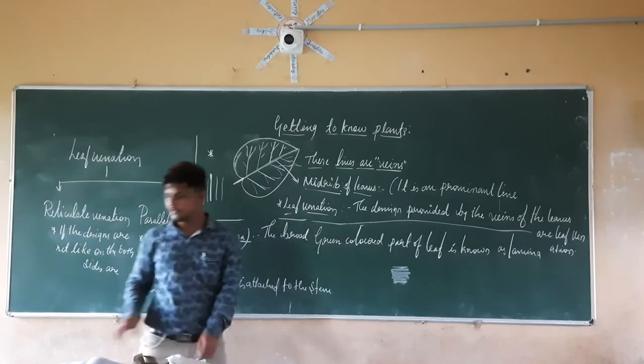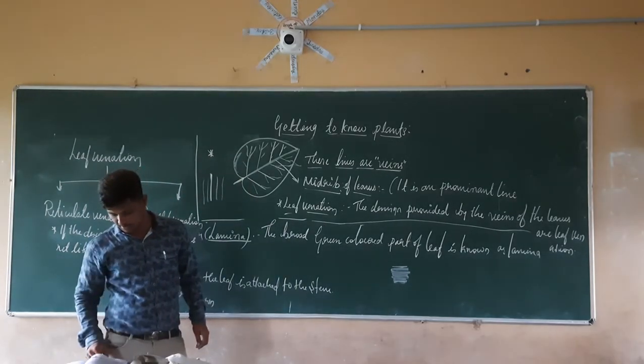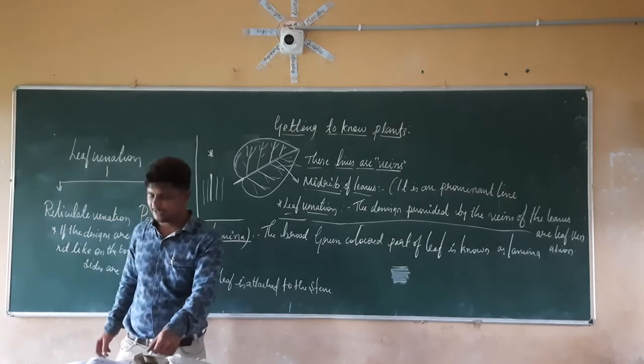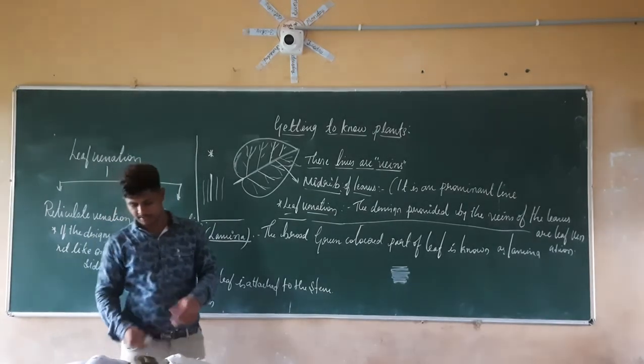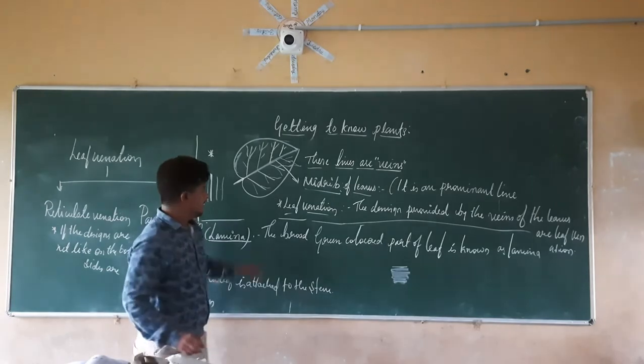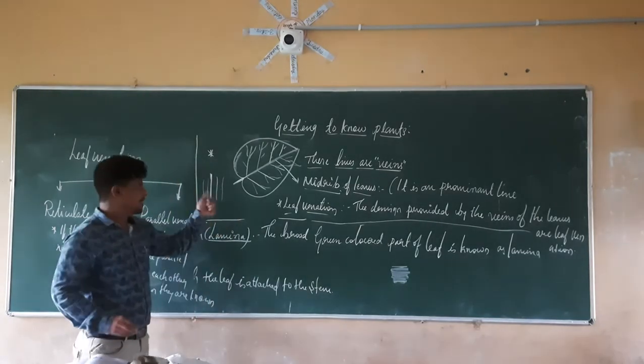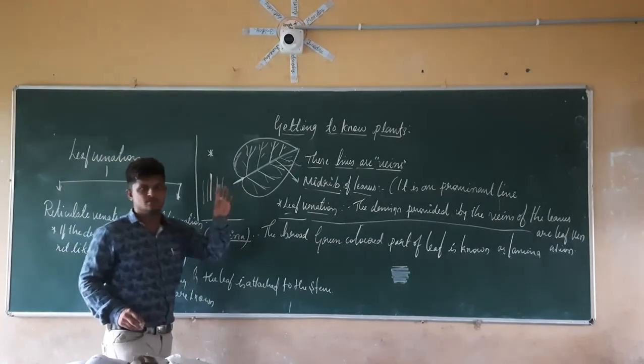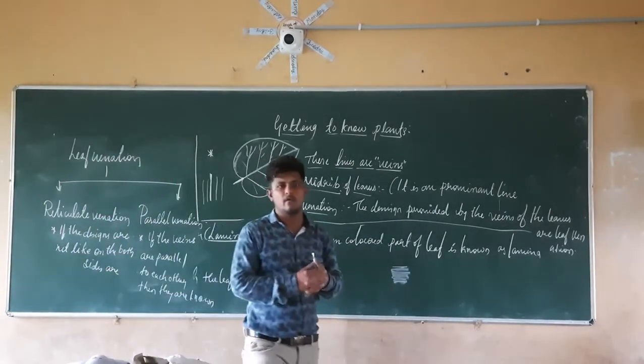About the parallel venation, a diagram is given on page number 56 in your textbook. They have given the leaf venation, the reticulate venation, as well as the parallel venation. If the veins are parallel to each other, then it is known as the parallel venation. If the veins are a net-like structure, then those are known as the reticulate venation.